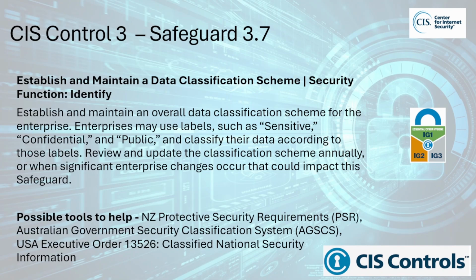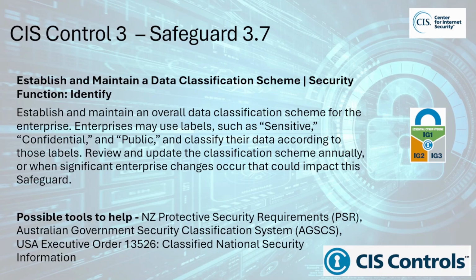Safeguard 3.7. Establish and maintain a data classification scheme. This falls within the Identify Security function and is within Implementation Group 2. This safeguard calls for organizations to develop and maintain a data classification scheme, a structured system for labeling data based on its sensitivity, value, and impact if exposed or compromised. A data classification scheme helps organizations understand what types of data they have, where it resides, and how it should be protected. Common classifications include categories like public, internal use only, confidential, restricted, secret, top secret. Categories will differ depending on the country and whether your organization is in government or the private sector.